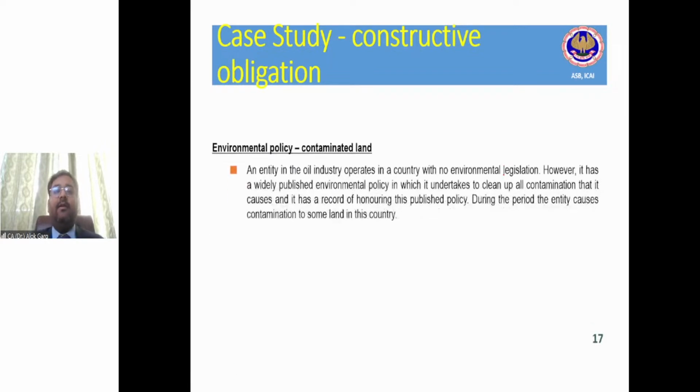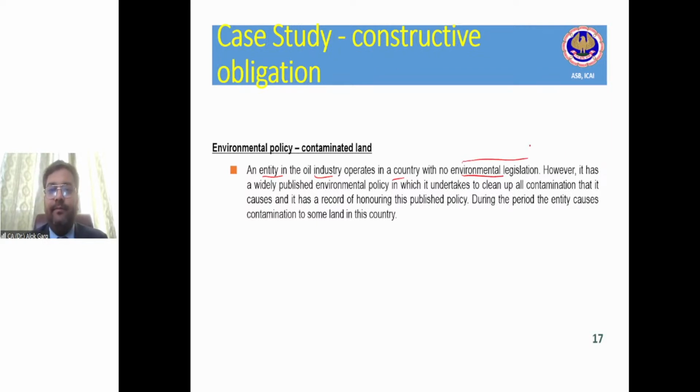Clear? Okay. Let's discuss a case study on constructive obligation also. The case study is on an environmental policy for contaminated land. An entity in the oil industry operates in a country with no environment legislation.